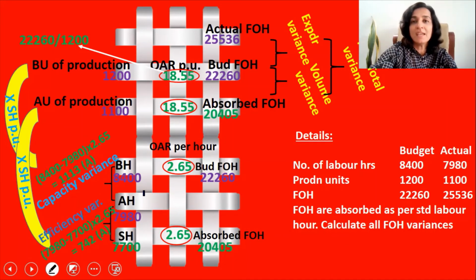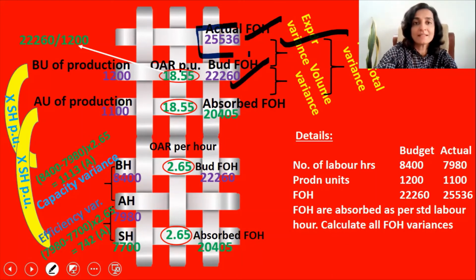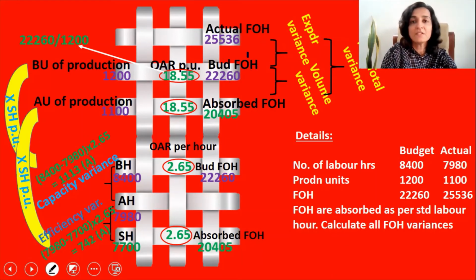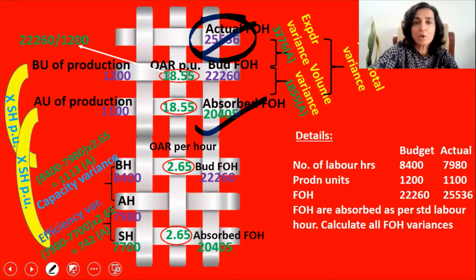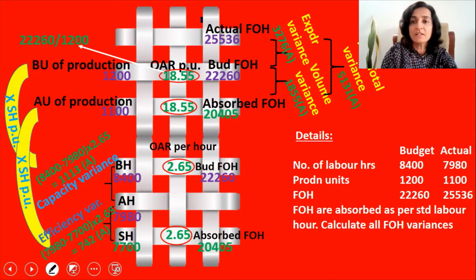Now coming to the expenditure variance, it is 25536 minus 22260, and since the top figure is more, it is an adverse variance of 3,276. Now coming to the volume variance, it is 22260 minus 20405. And since the top figure is more, it is an adverse variance of 1,855. Now fixed overhead total variance, it is 25,536 minus 20405.